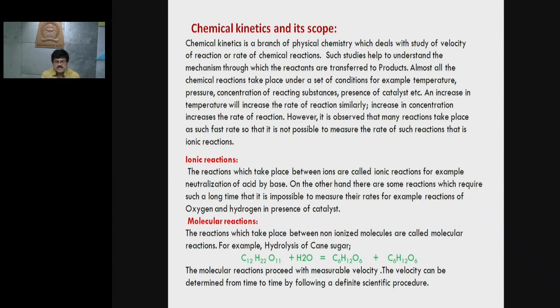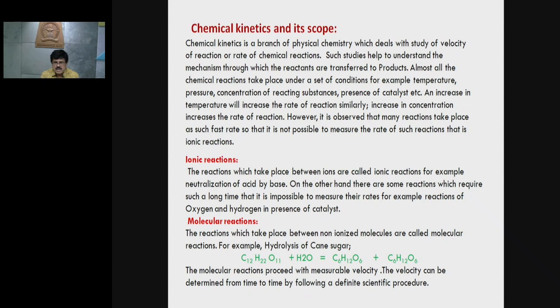The reaction for the hydrolysis of cane sugar is C12H22O11 plus H2O gives C6H12O6 plus C6H12O6, that is glucose and fructose. The molecular reactions proceed with measurable velocity.